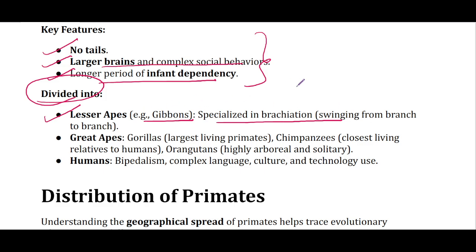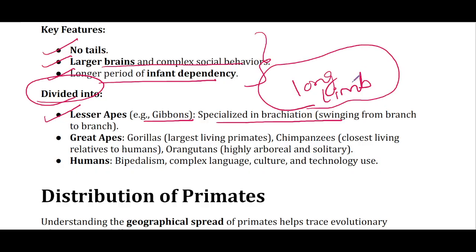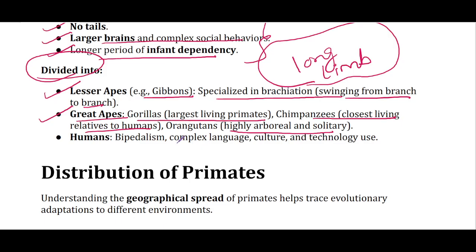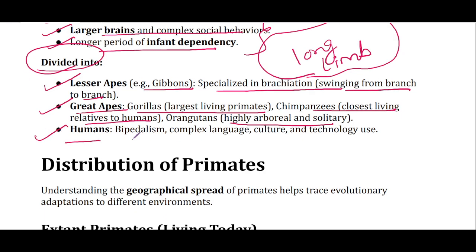Gibbons, they have long limbs. They will be recognized by this feature, and they swing from branch to branch. Then other group is great apes that include gorilla, largest living primate, chimpanzees that are closest living relative to human, and orangutan, which are highly arboreal and solitary. And third one is human, which are characterized by bipedalism, complex language, culture, and technology use.